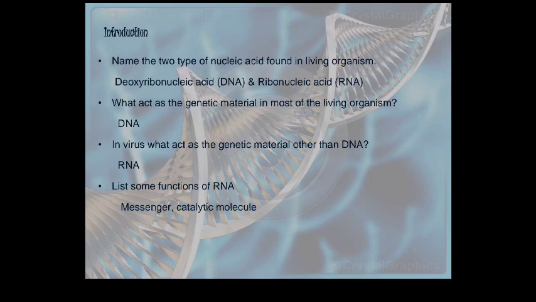What acts as a genetic material in most of our living organisms? It is a question. DNA. Why DNA, we will see in the coming class. Why is RNA not the genetic material in most of the living organisms? That we study in an upcoming class.